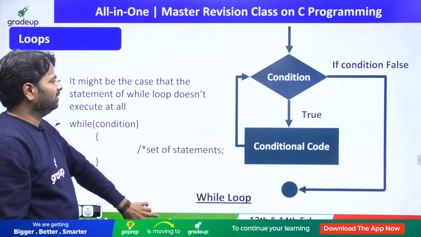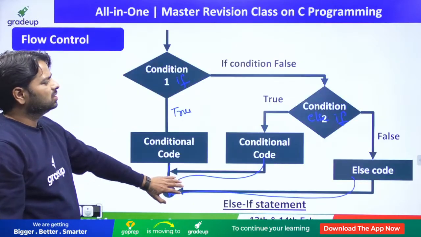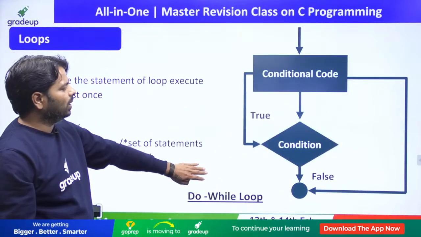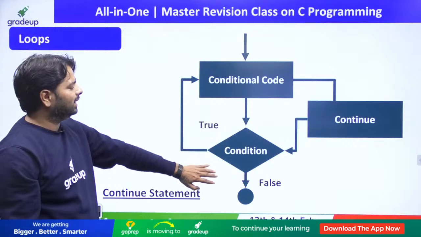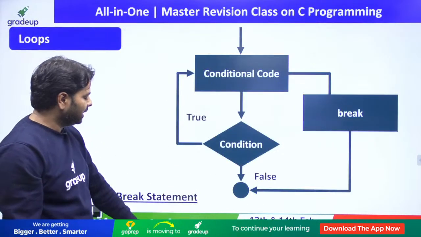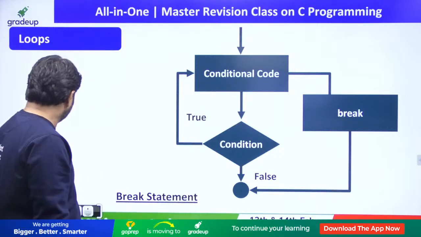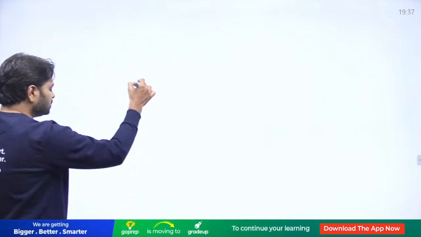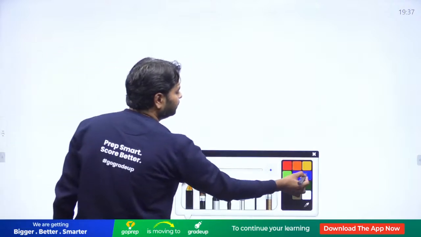Okay, let's move on. While loop. Try to understand the loops: while loop, do while, and for loop. I hope you can understand them. And break. Now let's go to some examples to practice, because we need a revision, right? I'm going to talk about some important examples here.